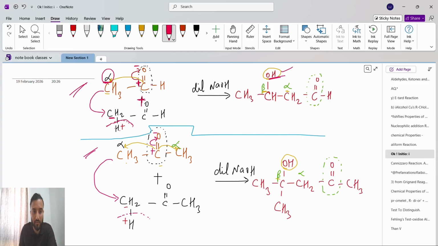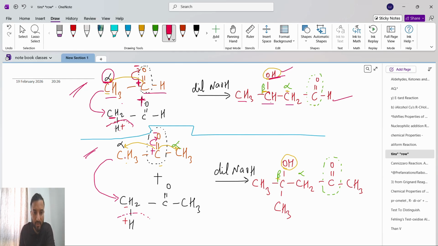Starting, we will write the main reactant. Main reactant is CH3 CH, and this C double bond O is going to break into a single bond with O, H will attach, OH. CH3 CH connected with OH. Now this plus will get connected with this whole minus, so it is connected with CH2 C double bond O H. Finish. Like this only you have to do.